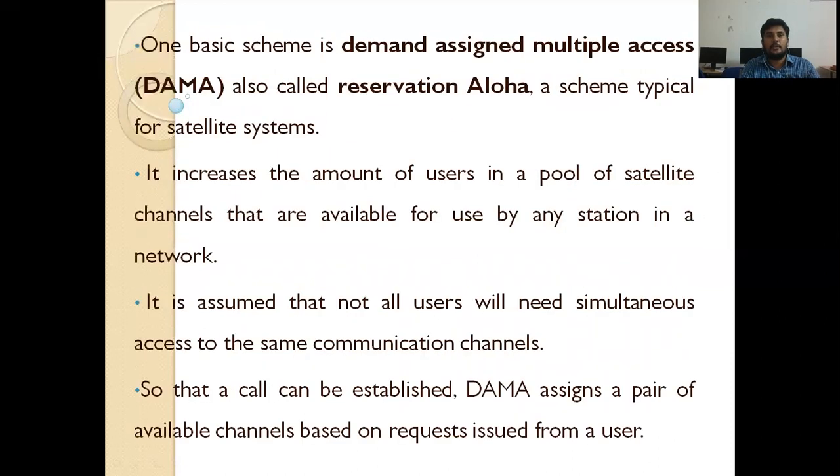The next Aloha scheme is the reservation Aloha scheme. Here in the reservation Aloha scheme, some particular time slots are allocated for the users. In that particular time slot only, there is a possibility of transmitting data. That is the reservation Aloha. These are the topics we covered in lecture number 4. They are very important from the short answers point of view in the university examination pattern.